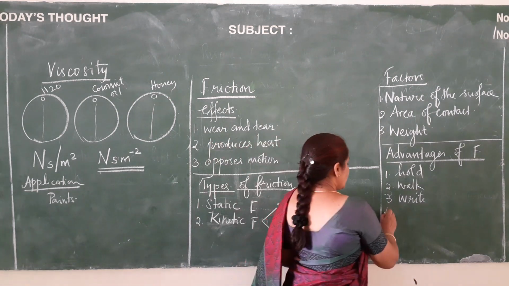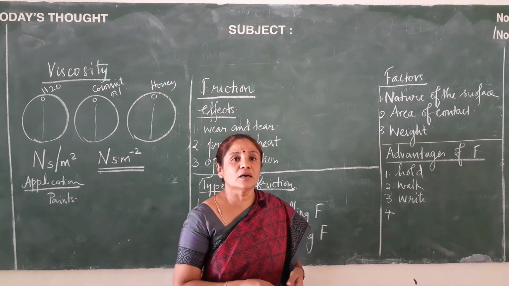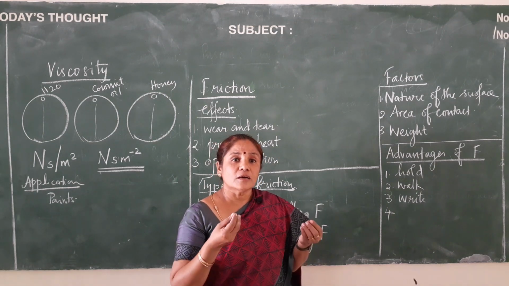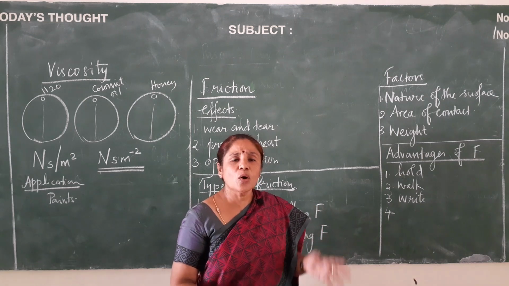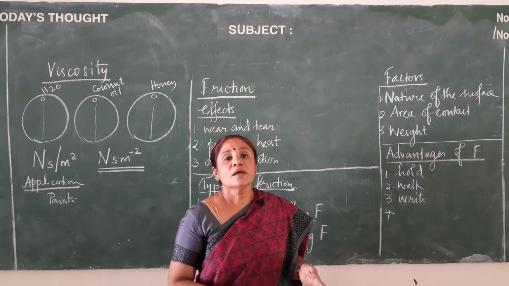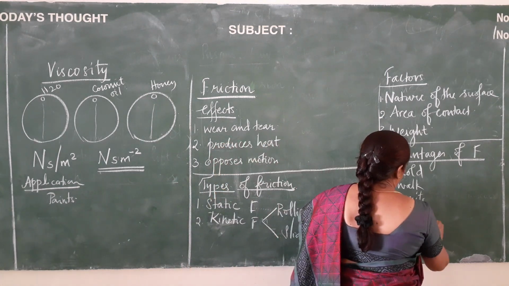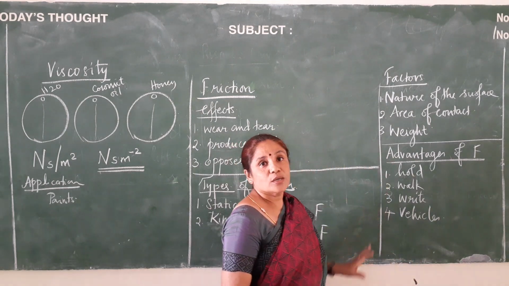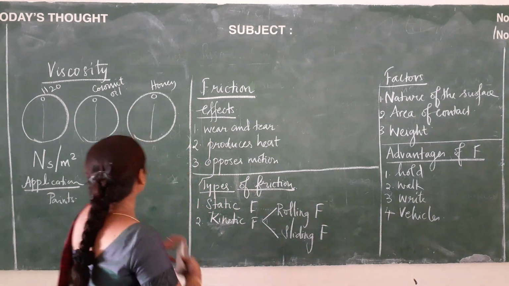Okay, then again more examples also I can give you, like you can light a matchstick because of friction, and you can fix a nail to the wall because of friction. All this happens because of friction. And in the road you can see vehicles are able to move very easily only because of friction. So we come to know that friction plays a very important role.